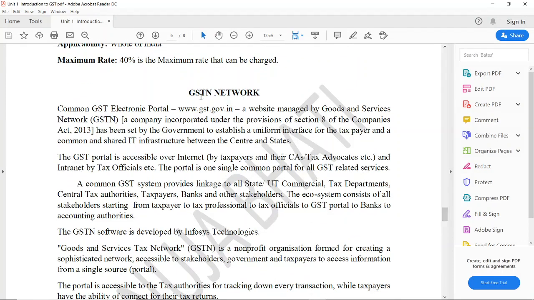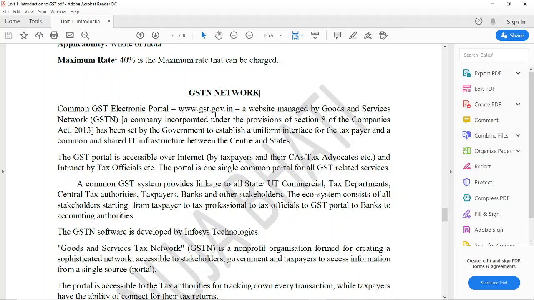Now, what is the GST Network? In GST you have to file returns. Filing returns means you have to make payment of GST to the government. You have to file the returns of your sales, and you have to show details of your purchases. Now, where will you do all this? So there is a network that has been made. There is a site for that, that is